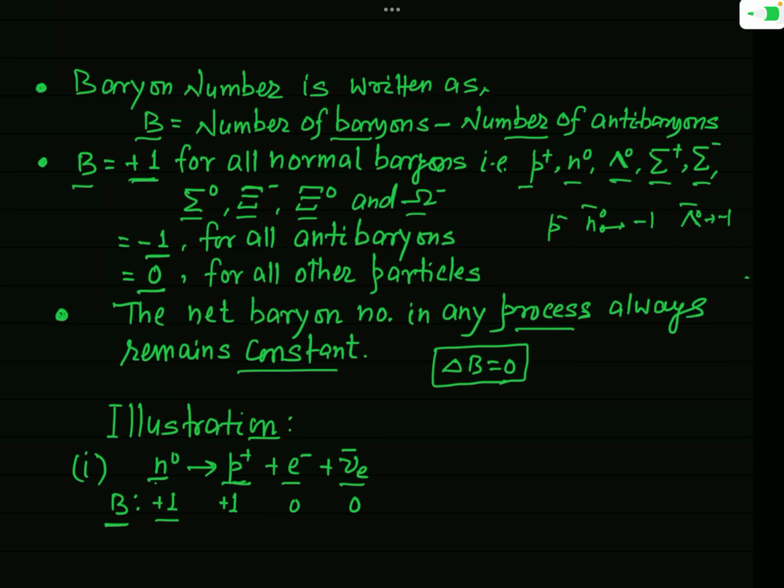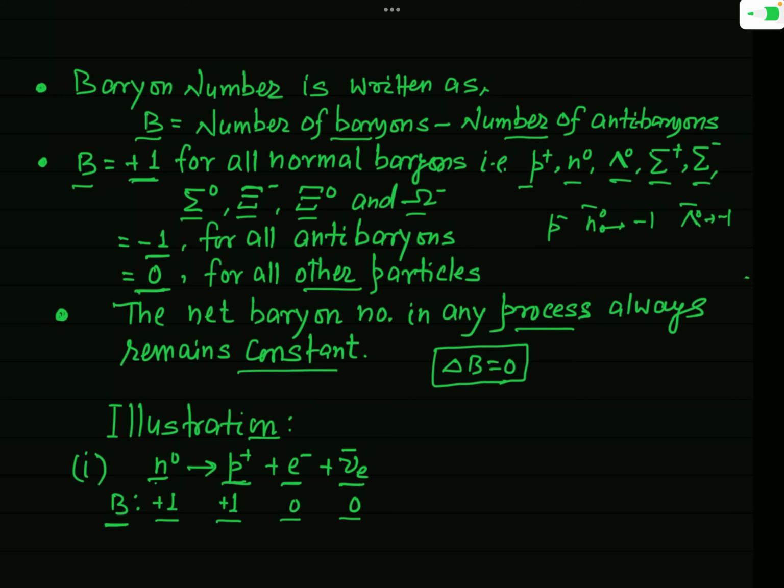Again, P plus is also a baryon, so for this the baryon number will be plus 1. But the electron and the anti-neutrino corresponding to the electron are not baryons, these are other particles, and for other particles the baryon number is equal to 0. So for the electron B will be 0, and for the anti-neutrino it will also be 0.